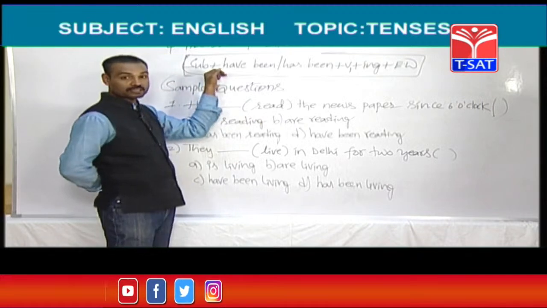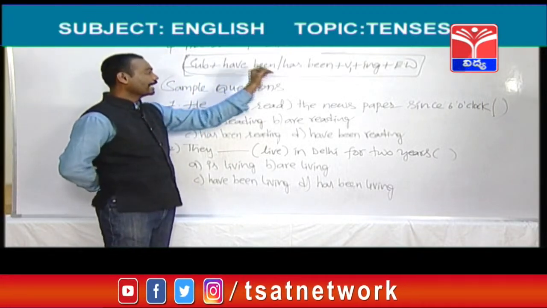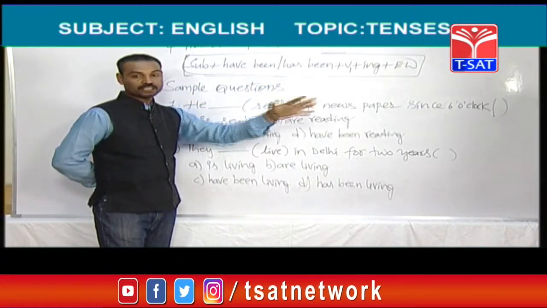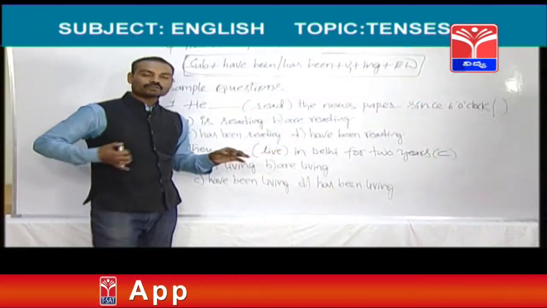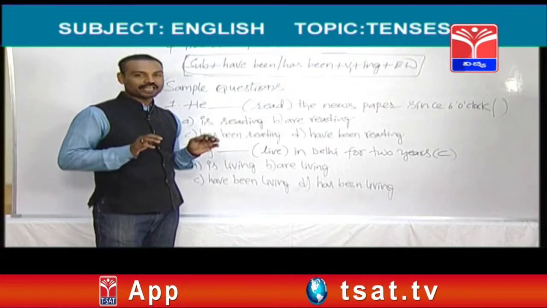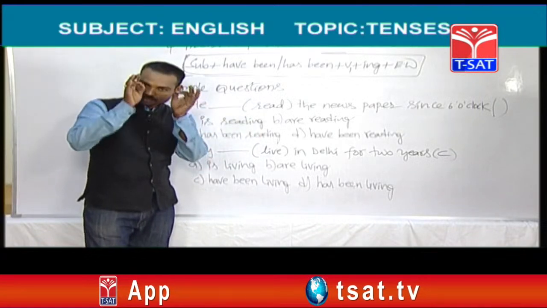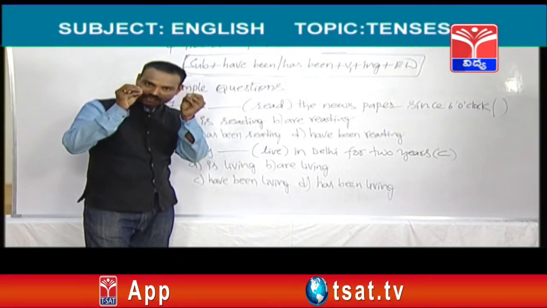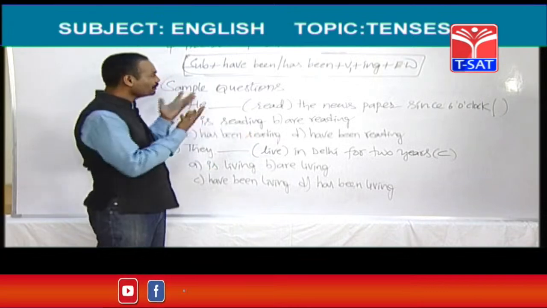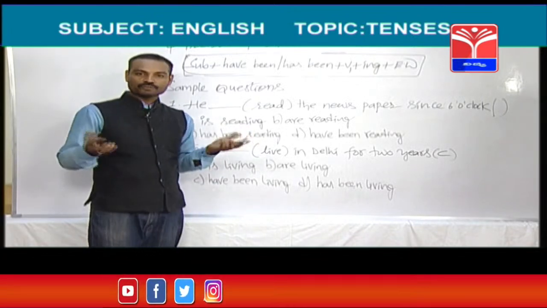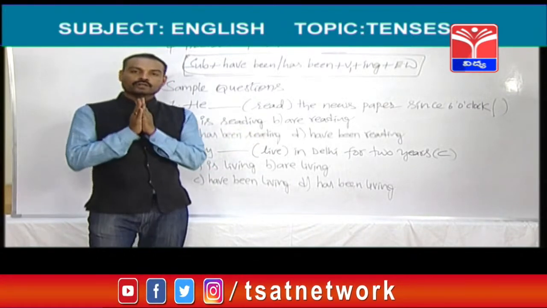This is the frame of this tense: subject, have been, has been, V1 plus ing form and extra words. Like this, questions will be given. It's very, very simple. I have already told you that the English subject itself is a very easy subject. See how easy it is. What should you know if you want to write all the answers correctly?